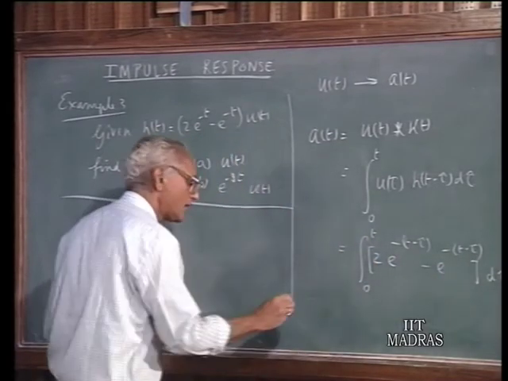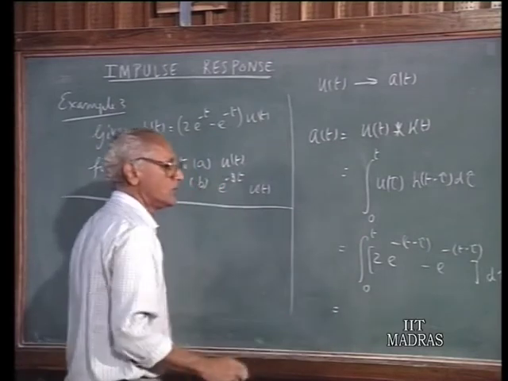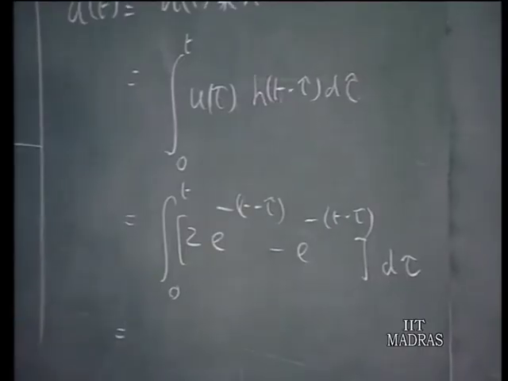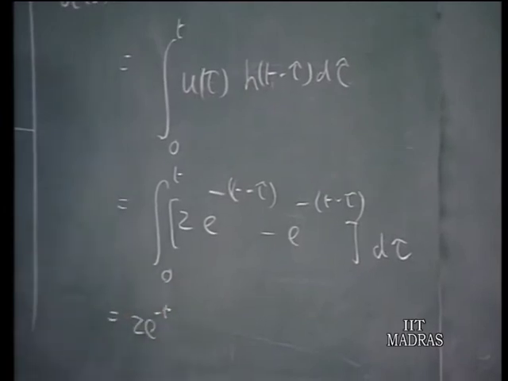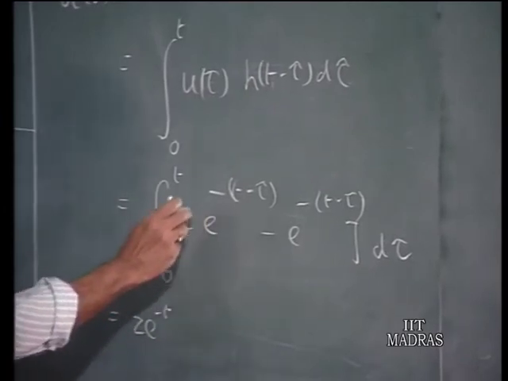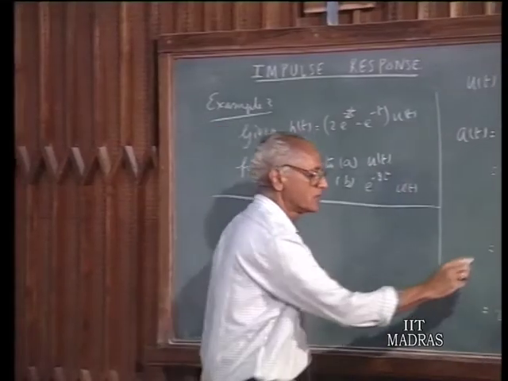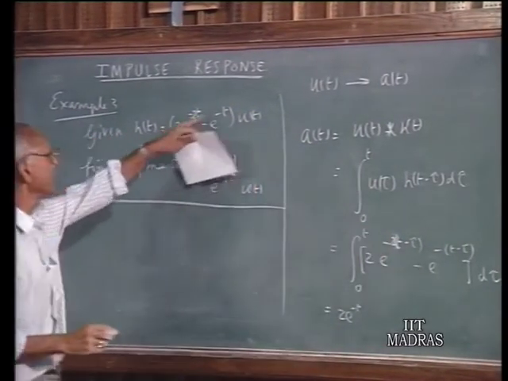So, this will be what you are having here, and in the integration e to the power of minus t comes out for the first term, therefore you have 2 e to the power of minus t, and then when integrating, I'm sorry, there is some mistake here. I should have put this as minus 2 times (t minus tau), kindly note this, otherwise there is no meaning in writing two things.